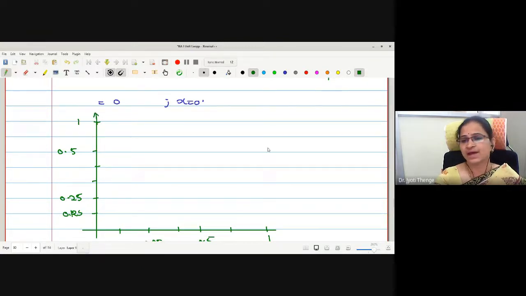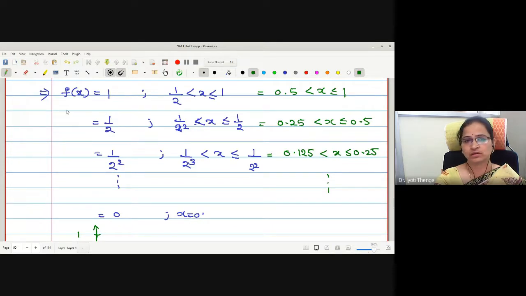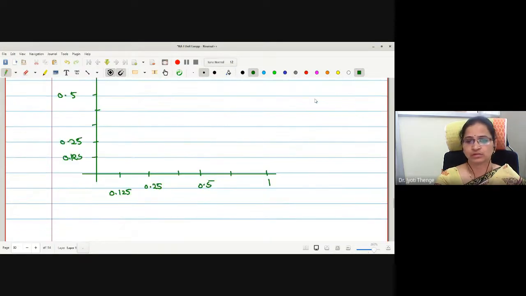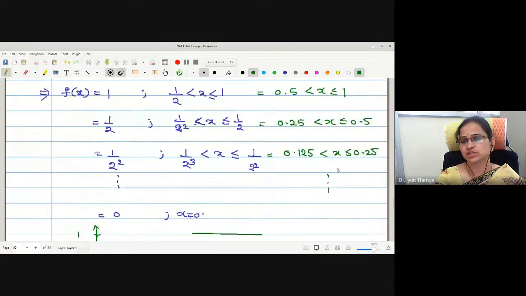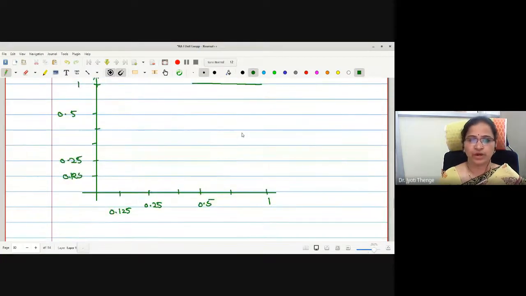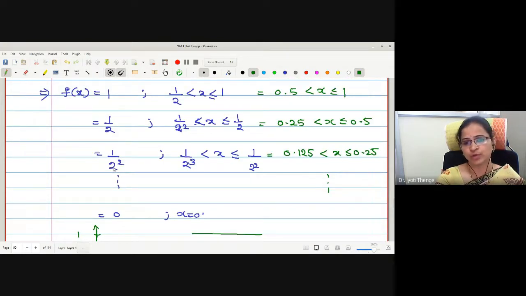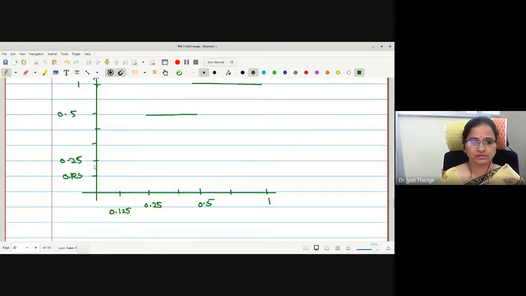Okay. What is the value in the range 0.5 to 1? It's 1, no? In this region, the value is 1. Okay. What's the next region? 0.25 to 0.5, the value is 0.5. Is it okay? Next, one more. 1 by 4, this is 0.25, for 0.125 to 0.25. And if you just go on proceeding towards 0, the values become lesser and lesser like this.